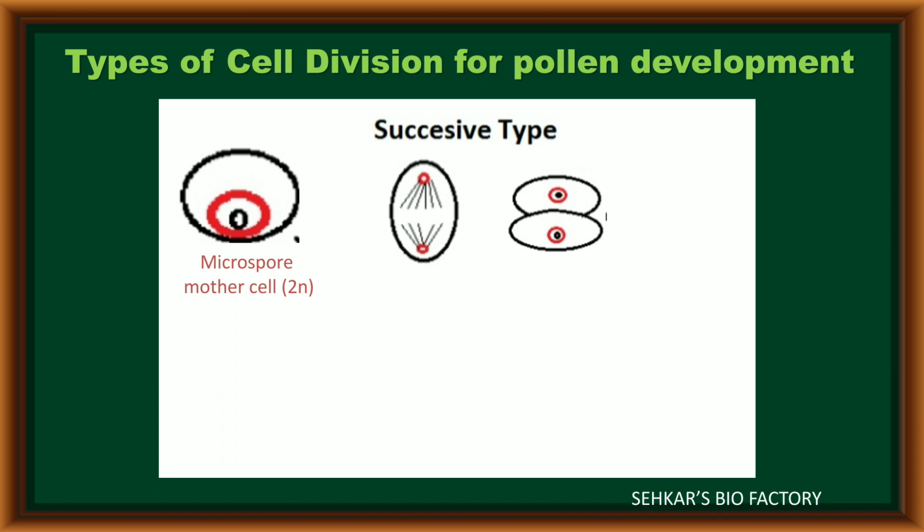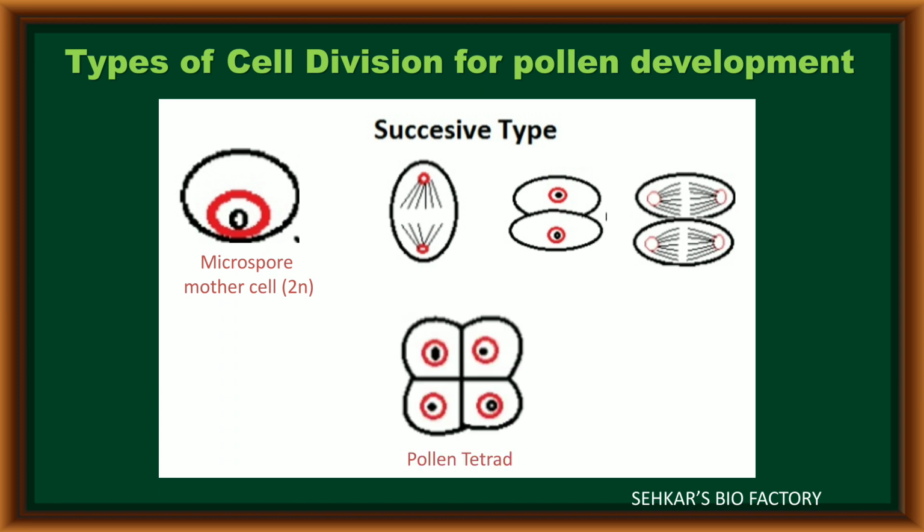The nuclear division is followed by cytokinesis. Then these two haploid cells undergo the second meiosis division. Now it forms a pollen tetrad. The main character of the successive type is that after completion of nuclear division, cytokinesis takes place immediately by the formation of a cell wall between daughter nuclei every time.